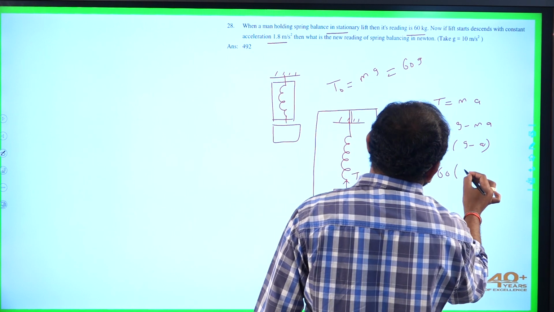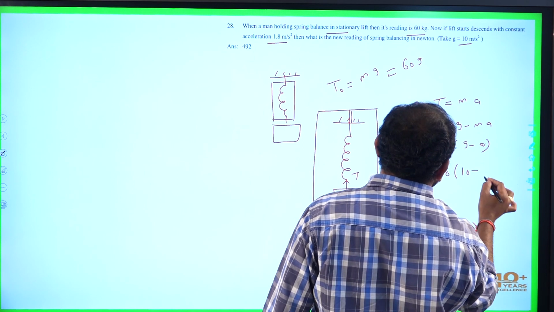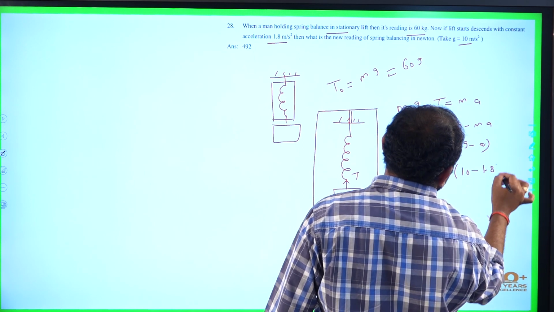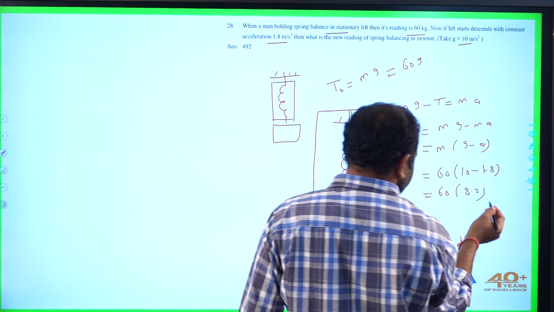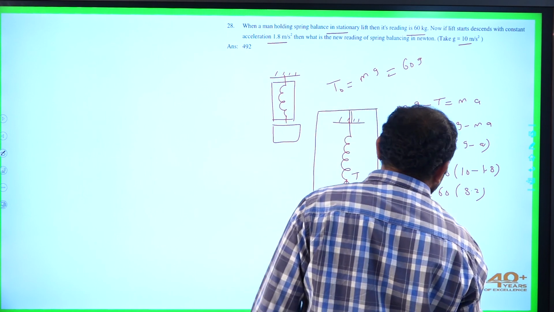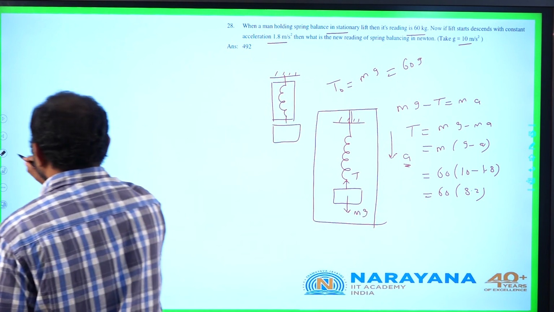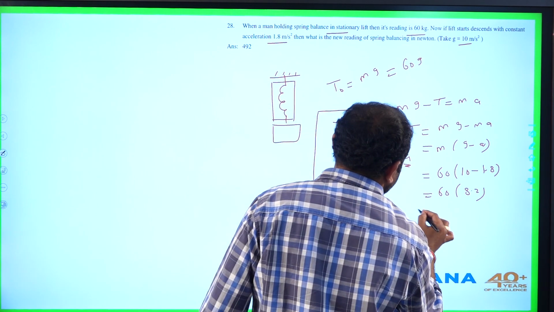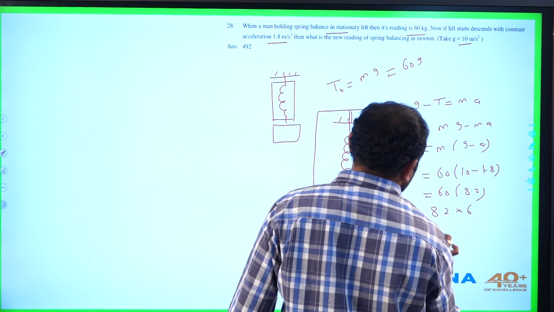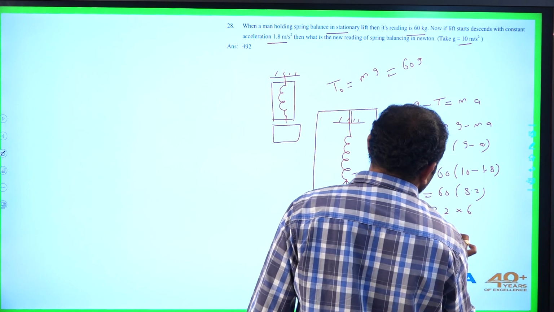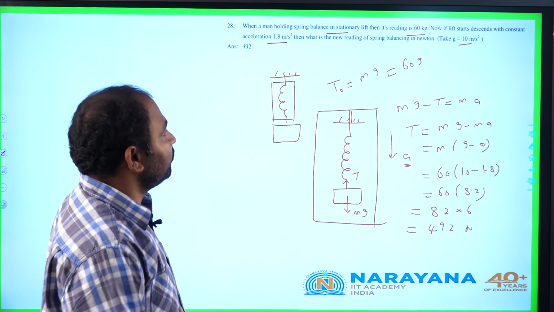This is 60 into, the value of g is mentioned 10 here. So it is 10 minus a, a is 1.8. So it is 60 times of 8.2 or 82 into 6. So its value will be 492 Newton. So it is matching with the option given.